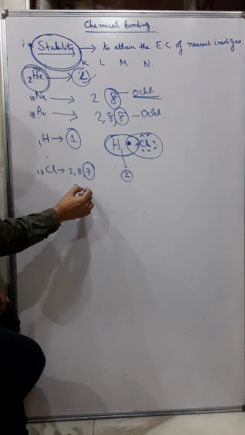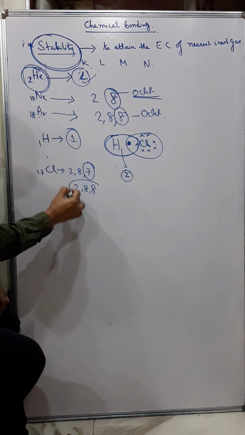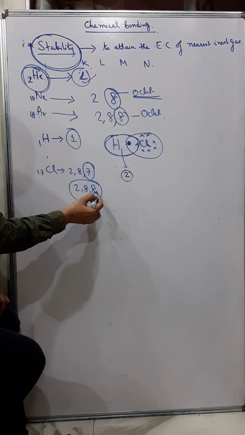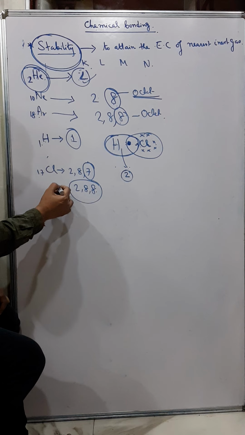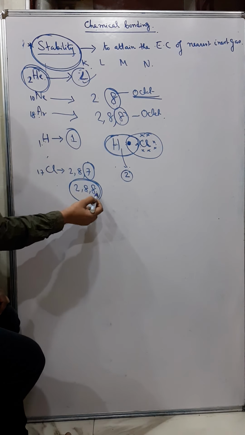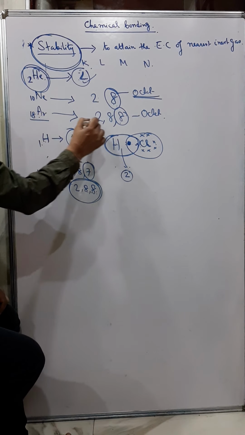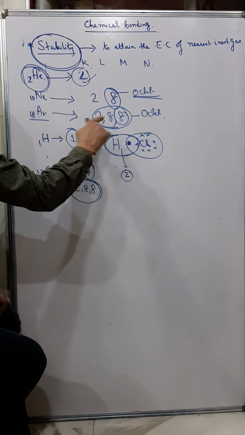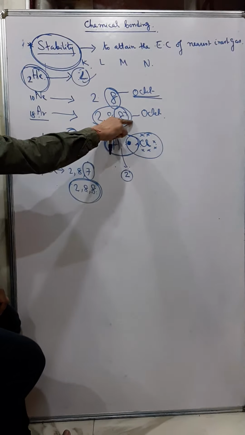Now the electronic configuration of chlorine becomes what? 2, 8 and 8. In fact, this becomes chloride ions, Cl minus, chloride ions. Now you can see that this chlorine's electronic configuration matches with the electronic configuration of argon.